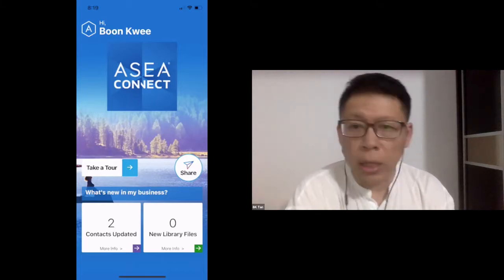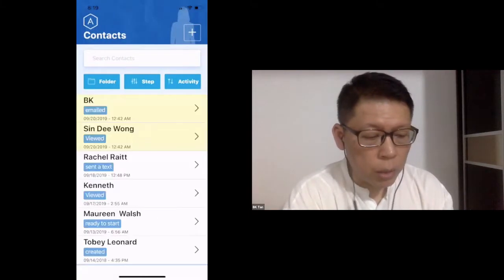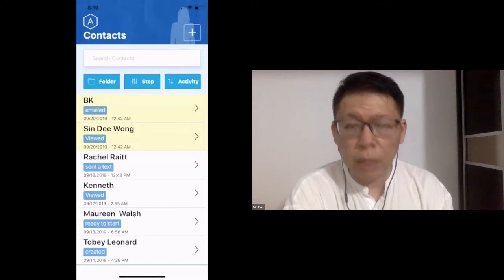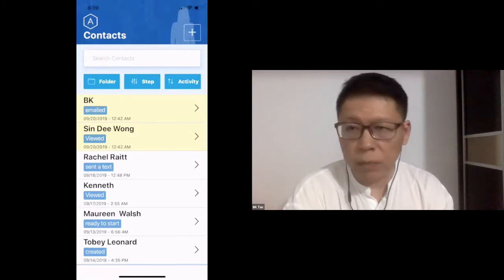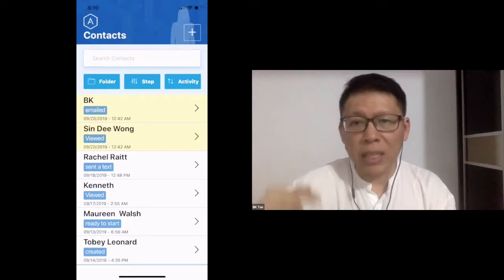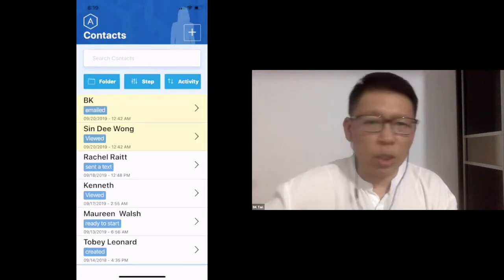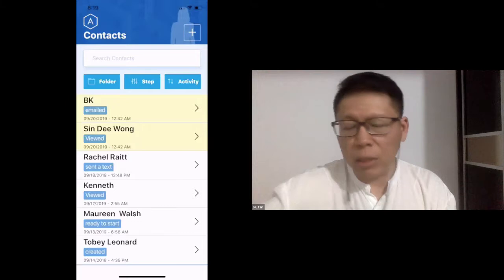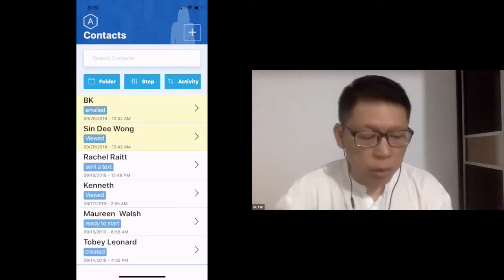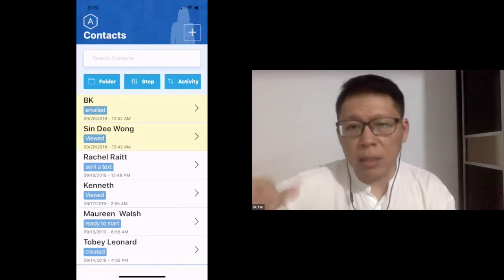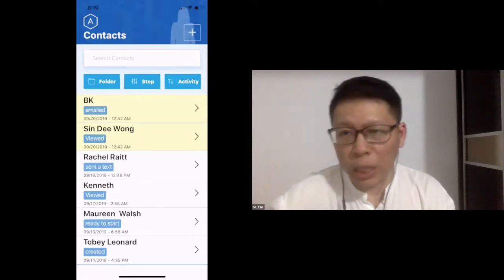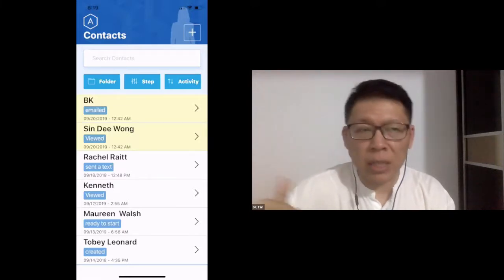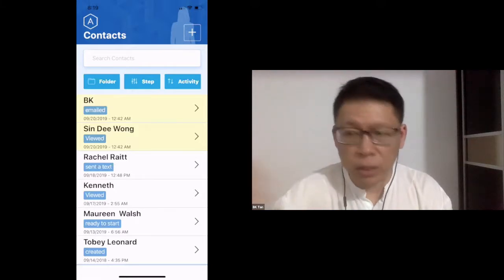If I click on contacts updated, what you'll notice is that the ones that have some activity would be highlighted, meaning that they have either clicked or looked at the links that you have sent to them. Then the people below, if they are in white, it means since the last time you sent something, they did not look at whatever you sent. So it basically means that you may need to follow up with them. Okay, so this is how it works.